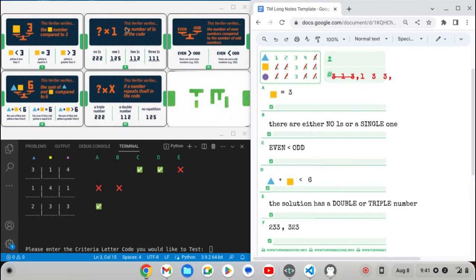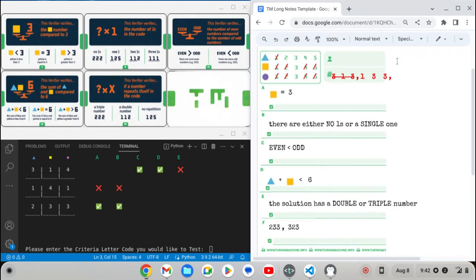So let's go ahead and test criteria card B again. And yes, there are no 1s. So let's go ahead and cross out the 1s in triangle. Okay, so triangle. So basically, what can I add to 3 to make sure it's less than 6?